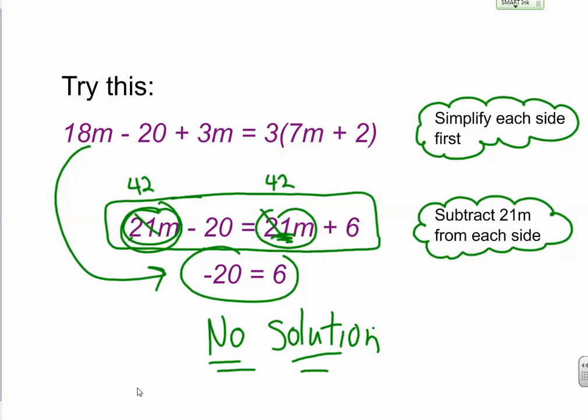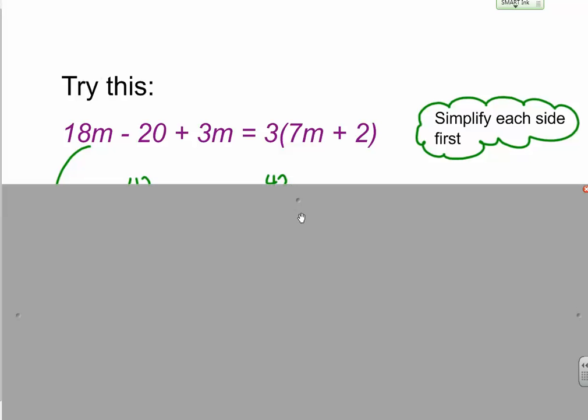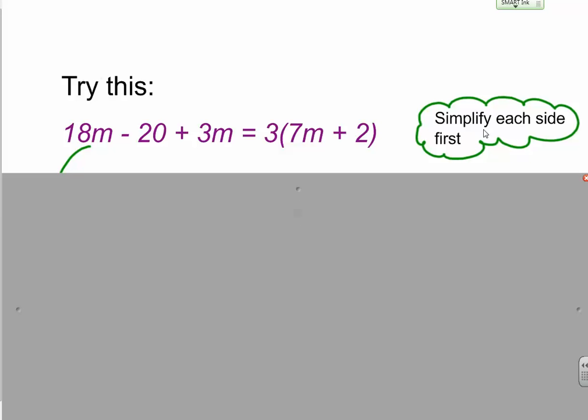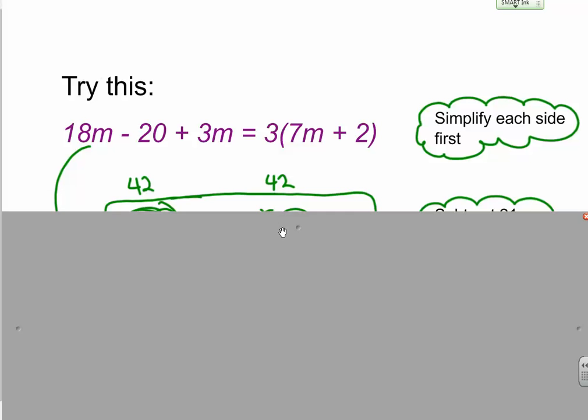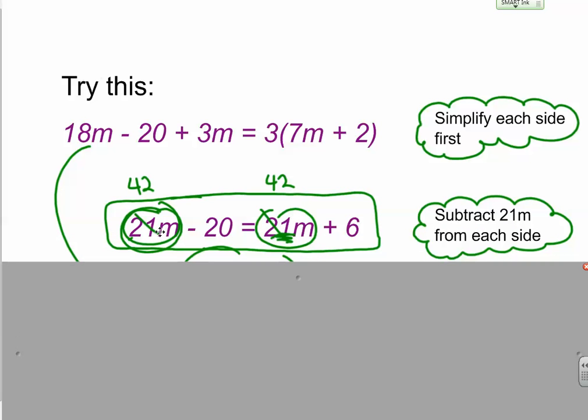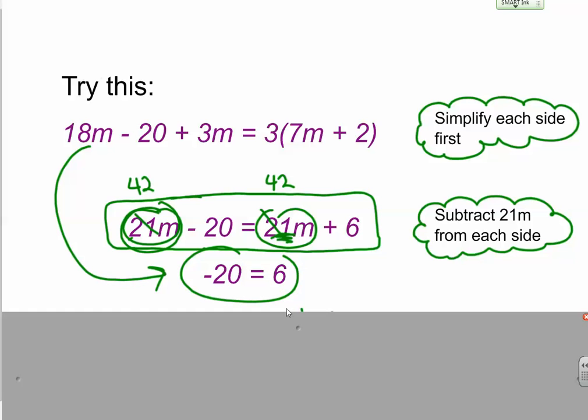Okay, then we practiced some of these. So let me just put the slider back down. I told you first you simplify each side of the equation. So you can use the distributive property to get 21m plus 6. And on the left side, you can put your 18m with your 3m, which is 21m. So the next line is 21m minus 20 equals 21m plus 6. And then you subtract 21m from both sides, and you're left with this statement that negative 20 is equal to 6. And it's not true.